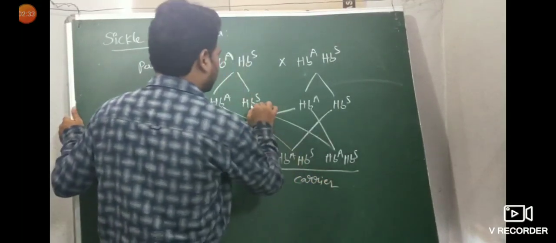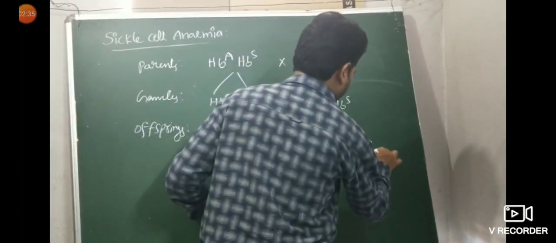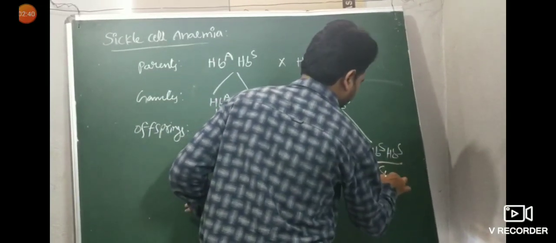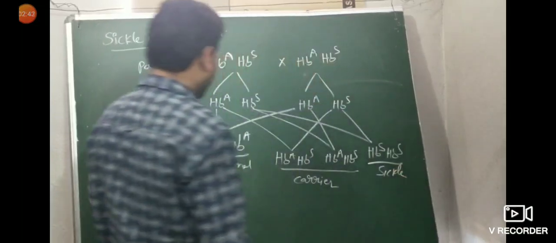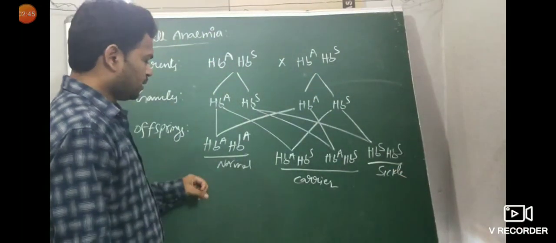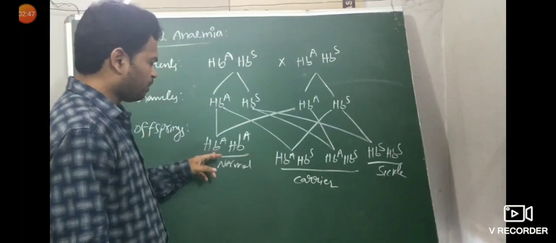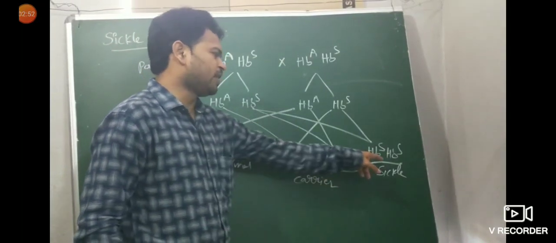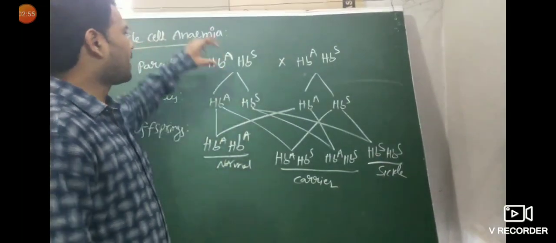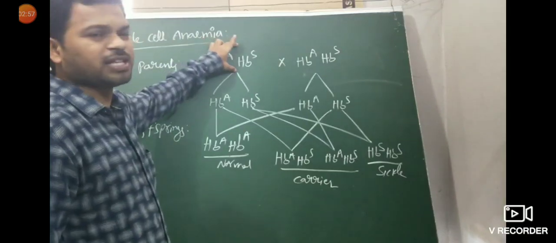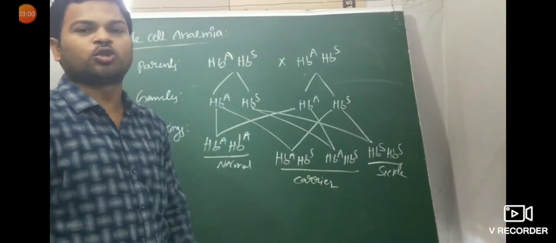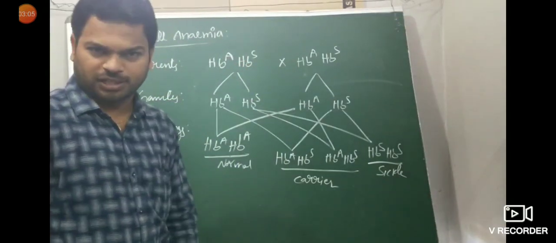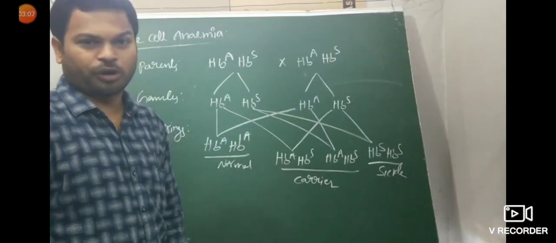Just now I said three possible genotypes come from these two alleles. So this is nothing but sickle cell anemia. From these two alleles there are three possible genotypes. HbA HbA is a normal case, HbA HbS is a carrier case, HbS HbS is sickle cell anemia. For a carrier, HbA HbS, there is a 50% chance of transferring the disease to offspring, because only 50% carry the allele. This is an important one.